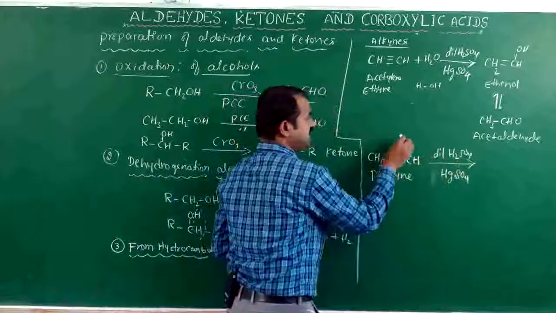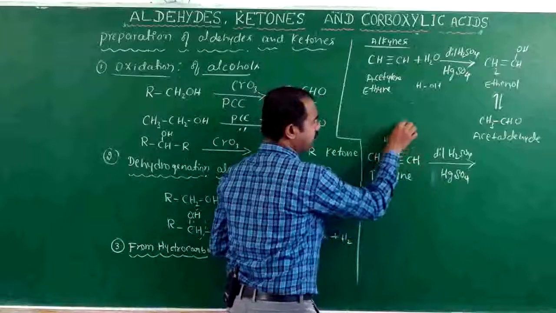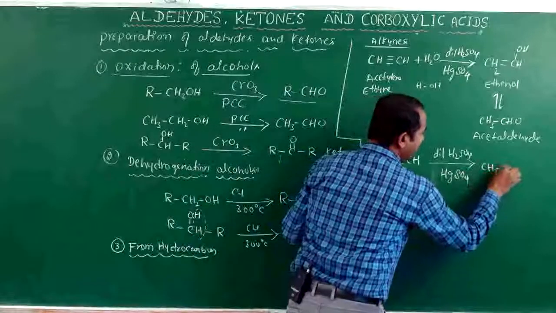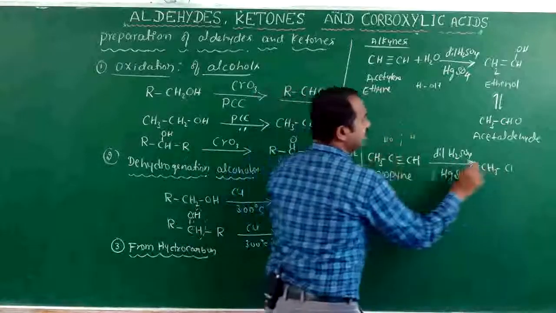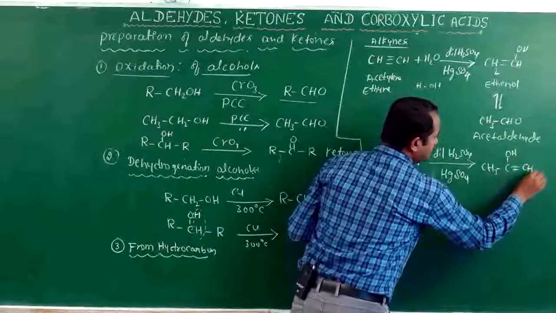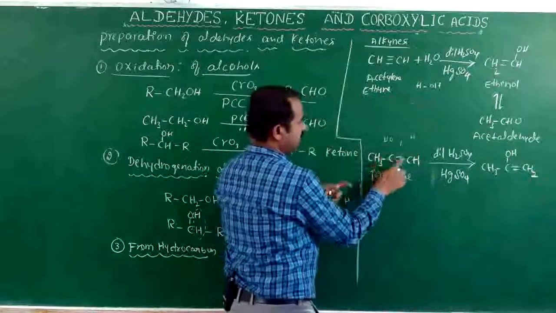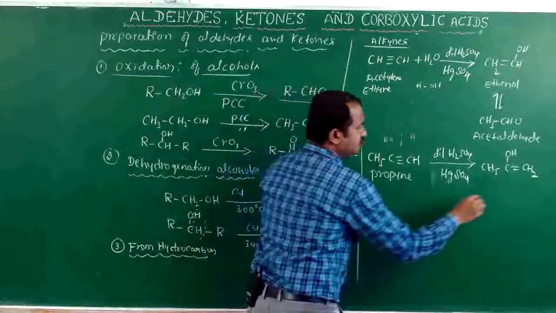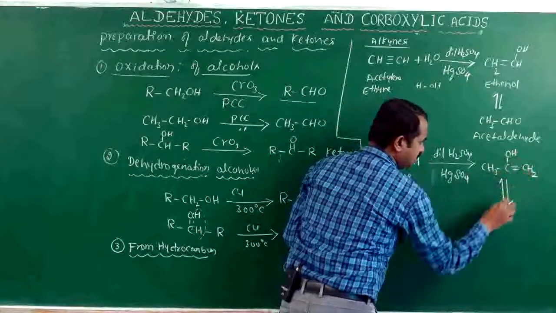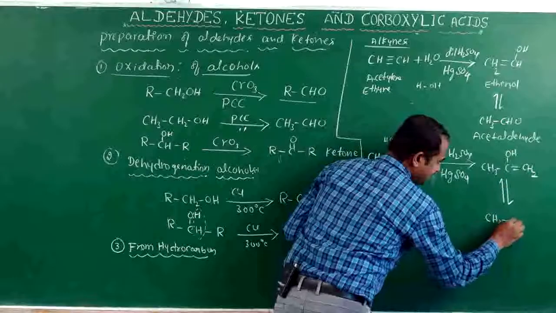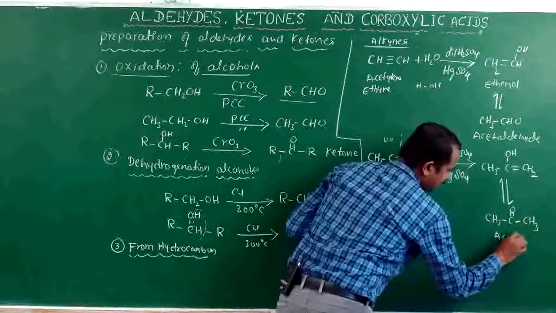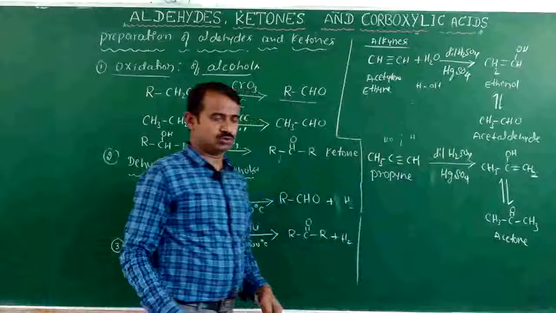Dilute H2SO4 means it is an addition of water, HOH, to form CH3COH double bond CH2. It is a dynamic equilibrium. The proton is transferred here to give CH3COCH3. This is acetone.